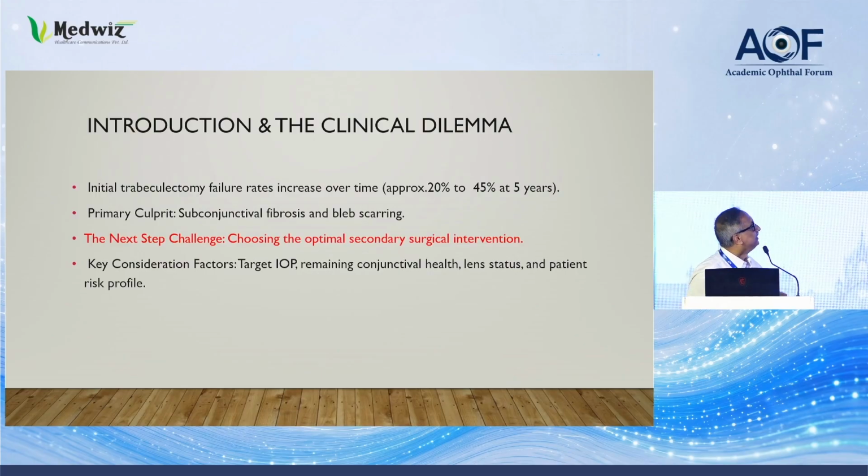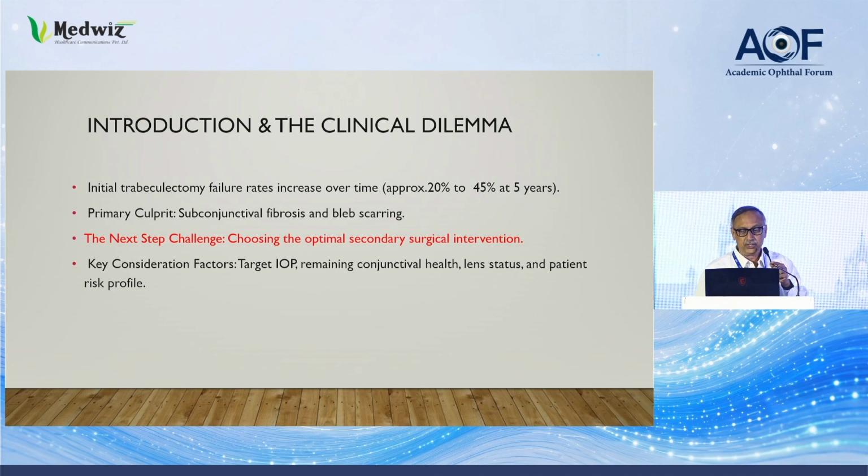The introduction and the clinical dilemmas. Initial trabeculectomy failure rates increase over time, about 20 to 45% over a 5 to 10 year period. What is the primary culprit? Subconjunctival fibrosis and bleb scarring. In subconjunctival fibrosis, initial needling works much better. What about intrascleral or subscleral? It doesn't work as well.